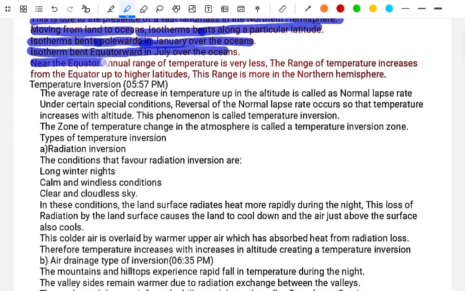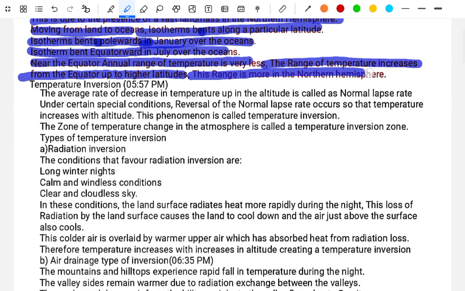Near the equator, the annual range of the temperature is very small. The range of the temperature increases from the equator up to the higher latitudes. This range is highest in the northern hemisphere.